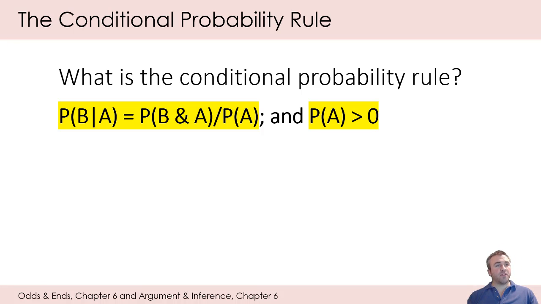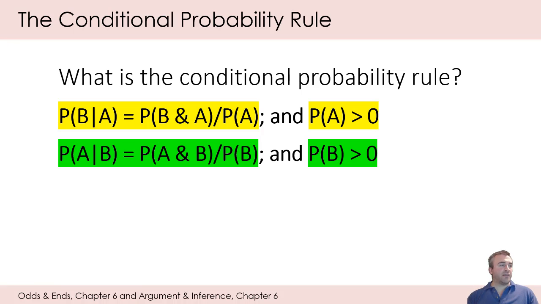So whatever is in the denominator for the conditional probability rule has to be greater than 0. So in this case, it's the probability of A. But you could flip it around, so the probability of A given B will be equal to the probability of A and B divided by now the probability of B. And so in this case, the probability of B needs to be greater than 0.